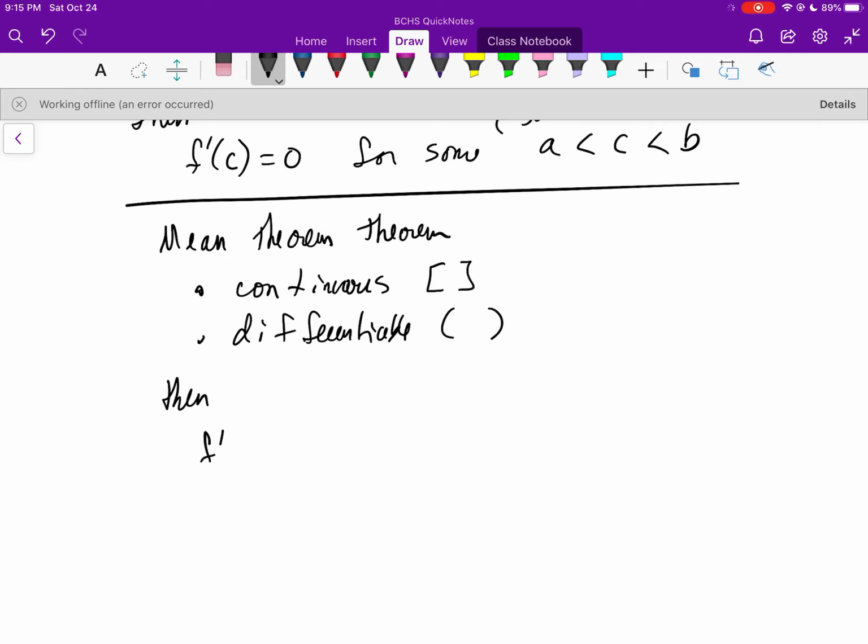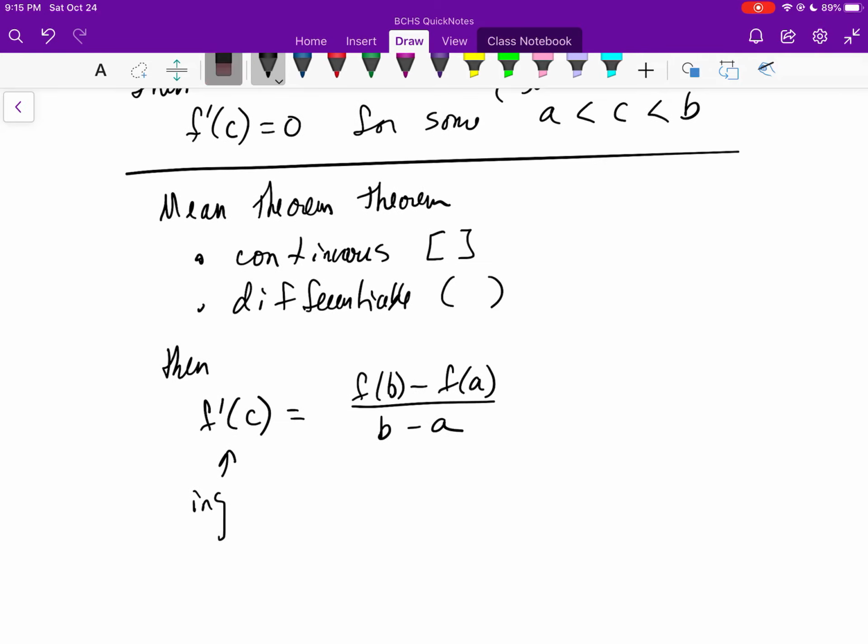then the derivative, the instantaneous rate of change, is going to equal the average rate of change, the slope between the two endpoint values. And so this over here is going to be instantaneous. And this over here is going to be the average rate.